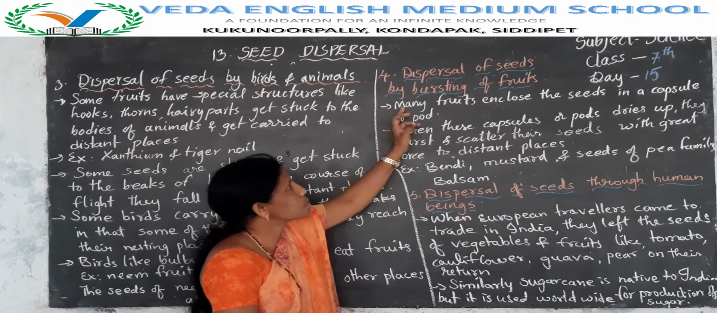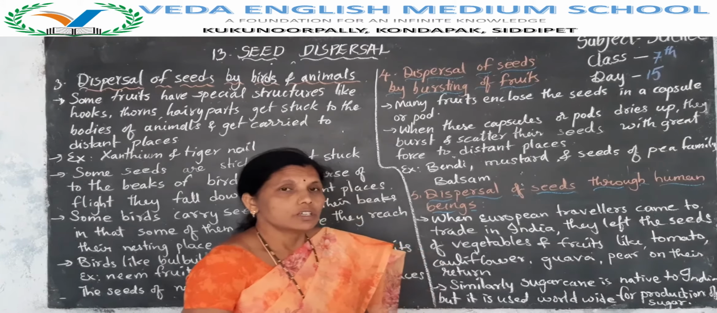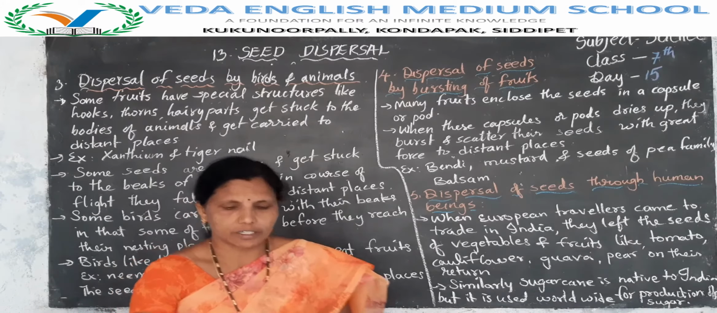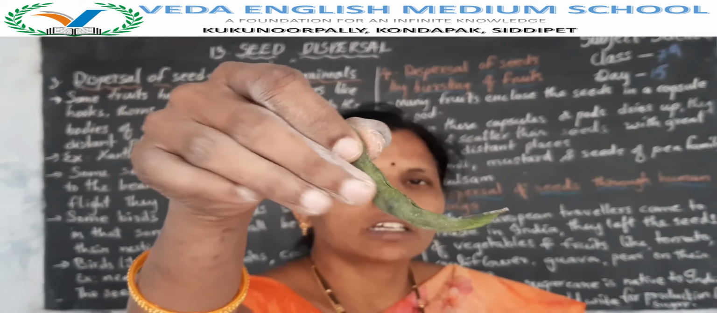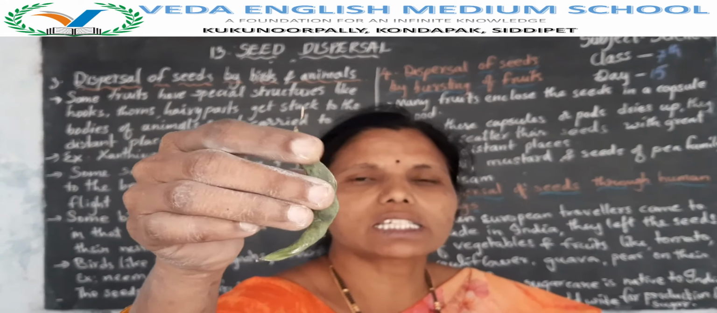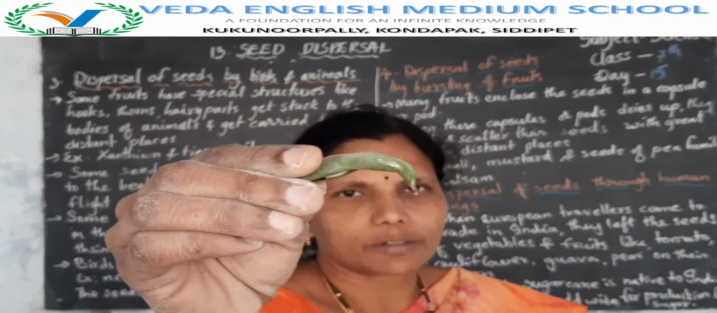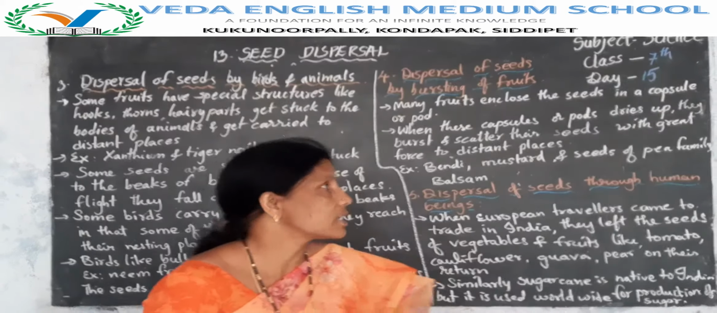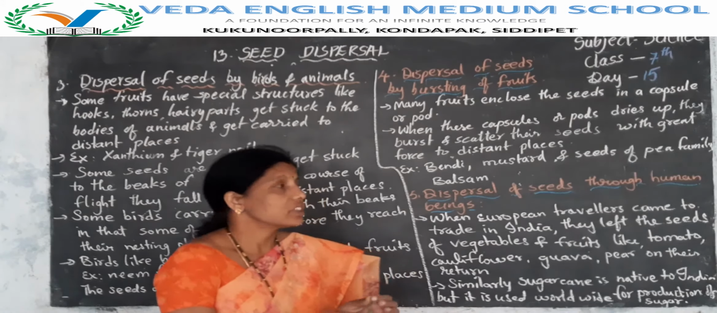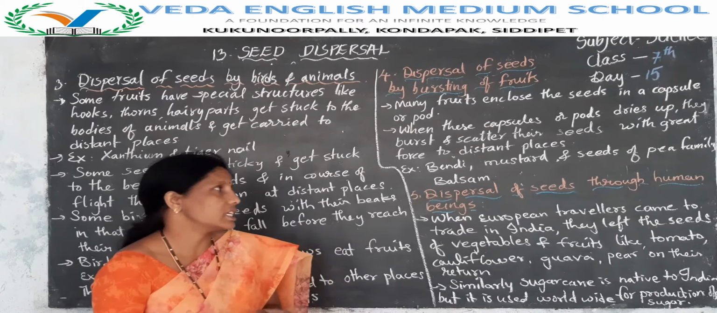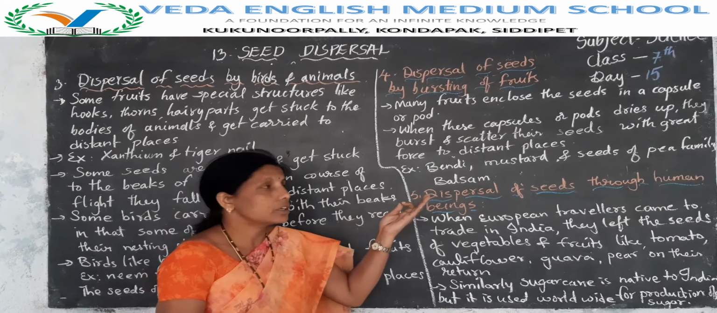Next, dispersal of seeds by bursting of fruits. So many fruits enclose the seeds in a capsule or pods. So observe this. What is it? It is a bean. Yes. So this bean fruit encloses the seeds in a pod. Okay, children, when these pods and capsules dry up, they burst and scatter their seeds with great force to distant places. Example, bendi, mustard and seeds of the pea family.